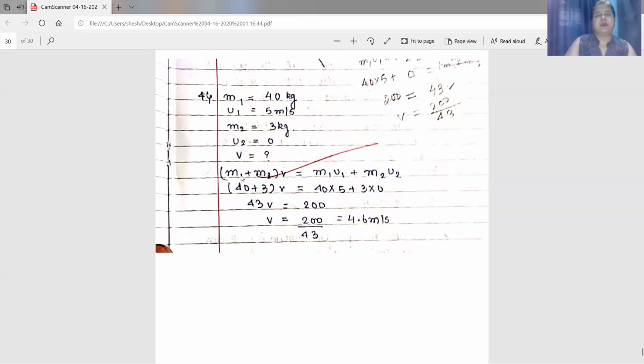Now substitute the value. M1 is 40, M2 is 3. So when you add it, you are getting 43 into V. V is the common velocity. This is equal to M1 is 40, U1 is 5. So 40 into 5, you are getting 200, plus M2 is 3 and U2 is 0. So 3 into 0, you will get 0, and 0 plus 200, you are getting 200. Therefore, V equals 200 by 43. When you solve it, you will get 4.6 meter per second.